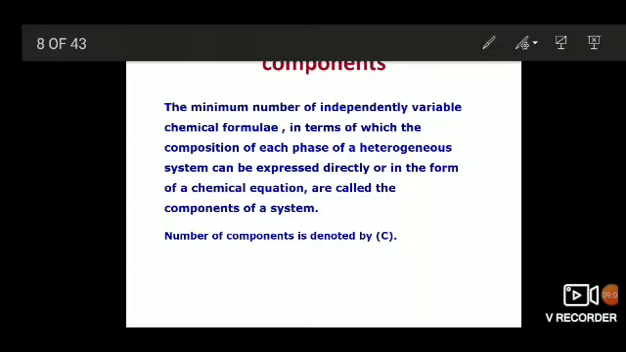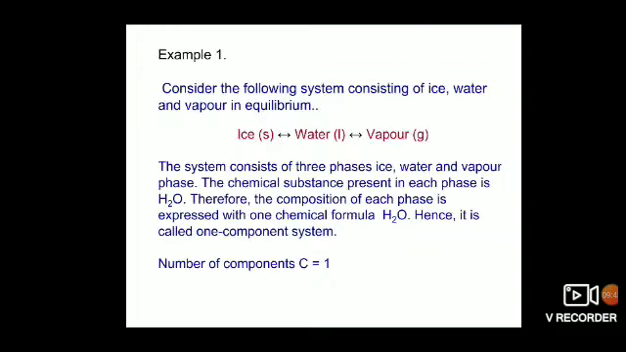Now the terms that shall be remembered mainly while defining components are minimum number of components, that is minimum number of chemical formulae, and that formula shall be used to explain the composition of each phase present in the system directly or in the form of chemical equation. So by remembering these underlined words, we can easily understand components. Now coming to the examples for components.